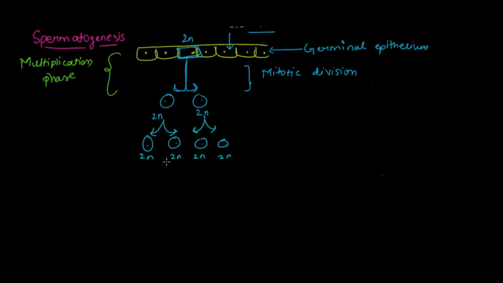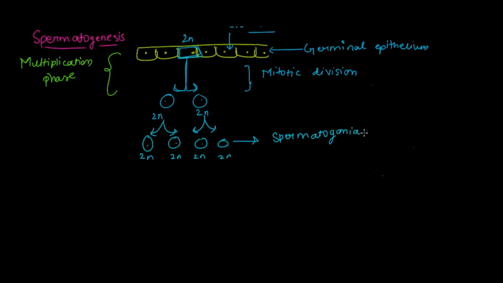These daughter cells are known as spermatogonia, and these daughter cells formed through mitotic division in the multiplication phase, these